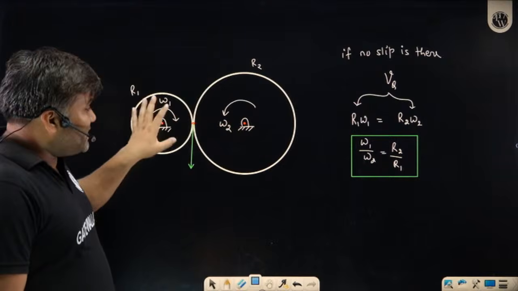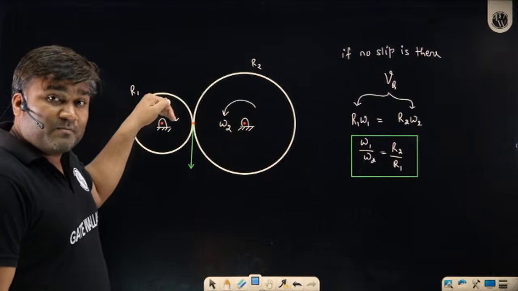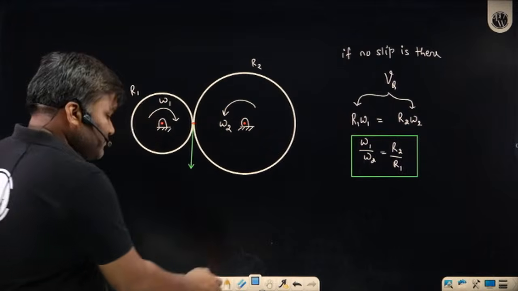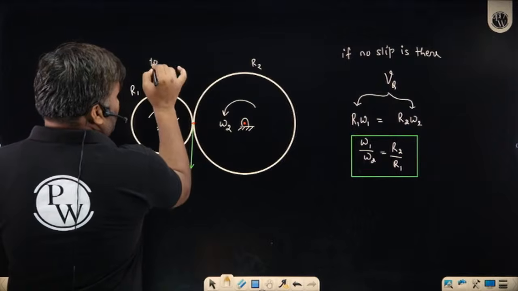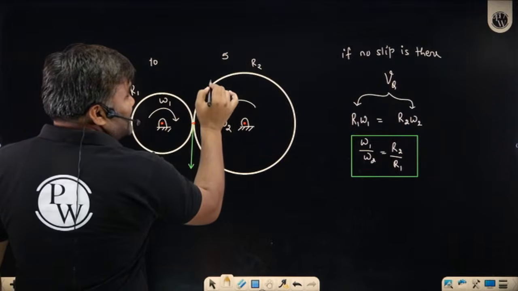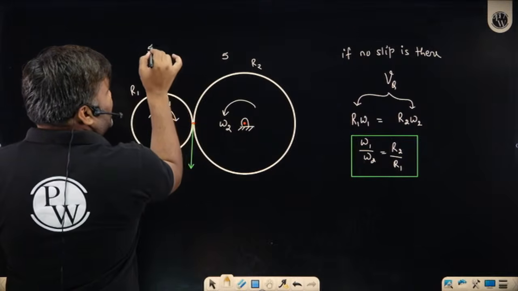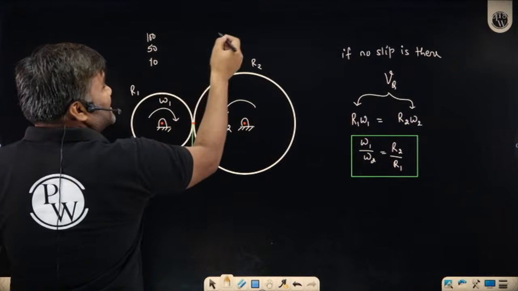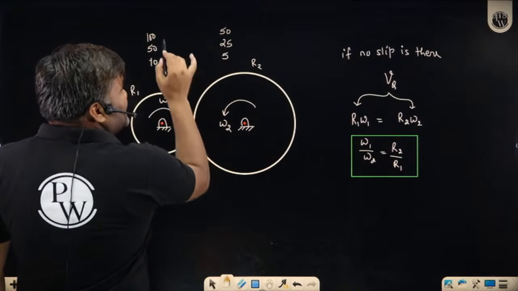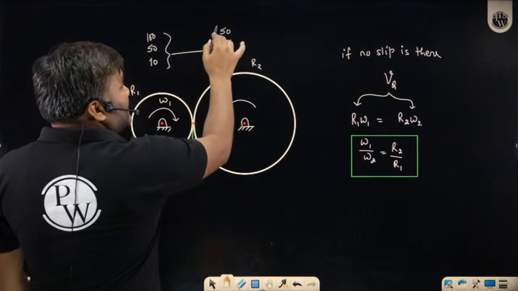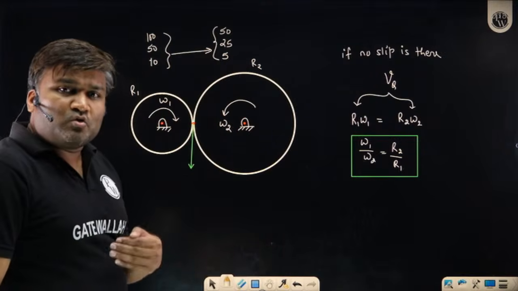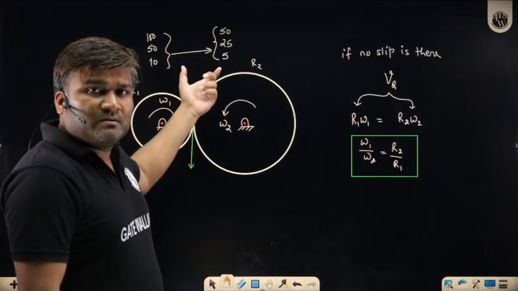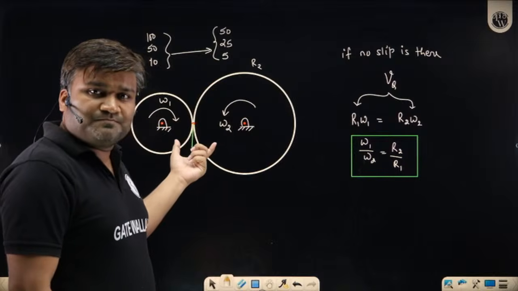So if I increase this speed to 50 radian per second, its speed should also increase, maintaining the ratio constant. Earlier it was rotating with 10 radian per second, so its speed was 5 radian per second. I have increased it to 50, so it becomes 25 radian per second. Even if I increase the speed to 100 radian per second, its speed will be 50 radian per second. This ratio of the speed should be constant. If I can have this, then I can call this body a gear.